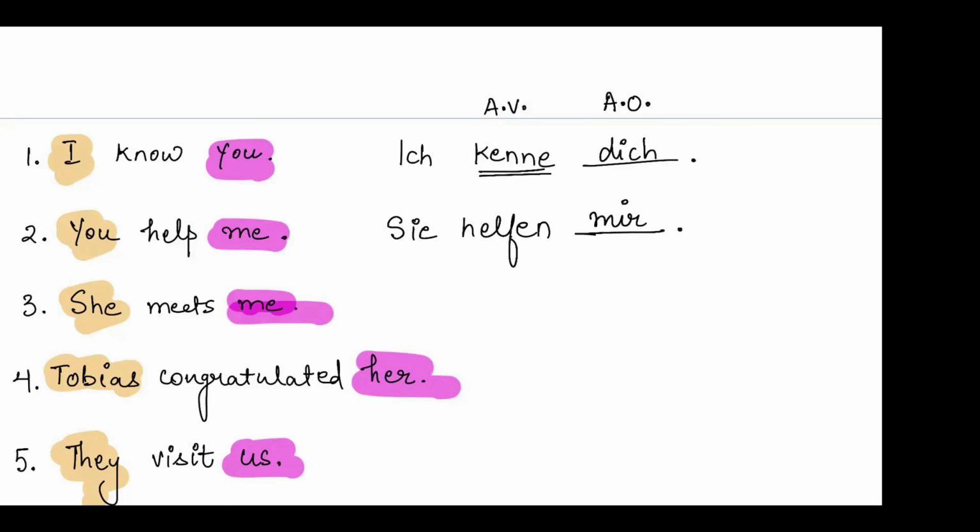She meets me. Sie trifft. Guess, mich or mir? Sie trifft. You tell me, mich or mir? Think, think, think. Treffen is an accusative verb, hence we'll be writing mich. Sie trifft mich. She meets me.